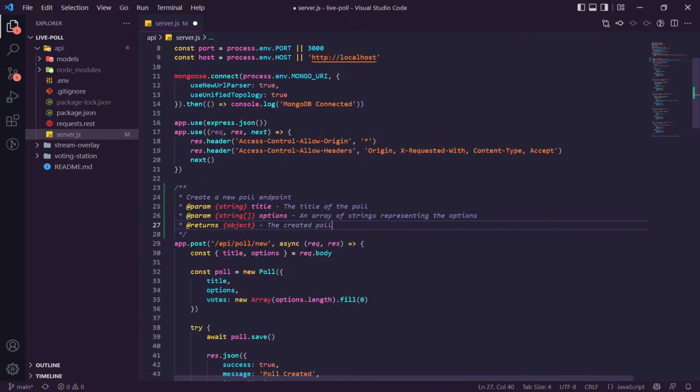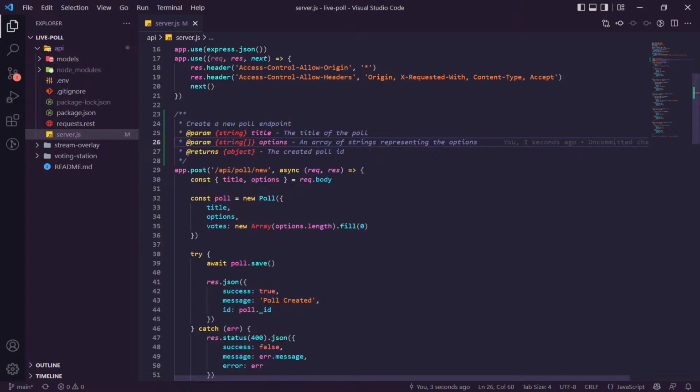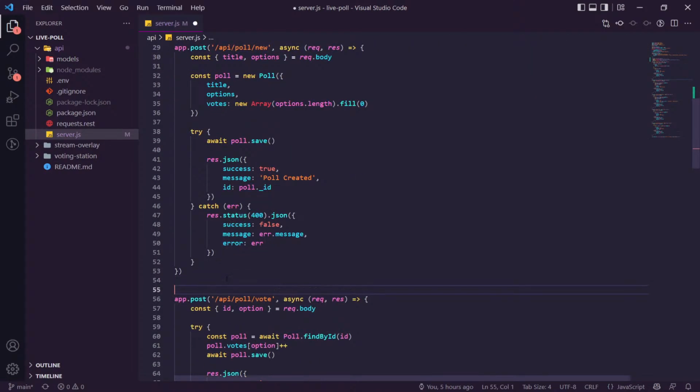Returns the created poll. Note poll ID. No, it doesn't send the poll object. Listen, you don't send the poll object. Stop telling me we do, Copilot. Cool. Let's get this other one then.